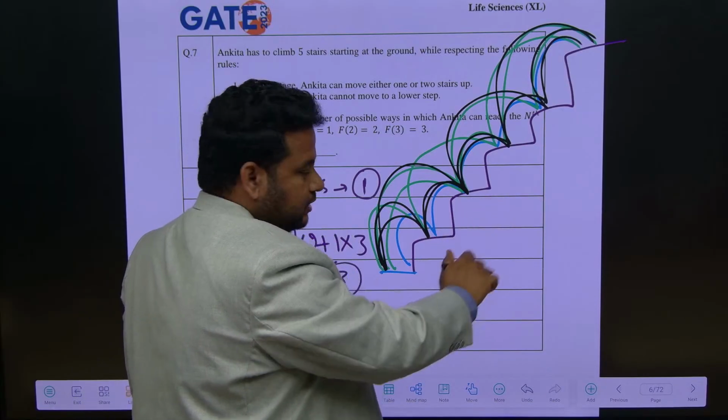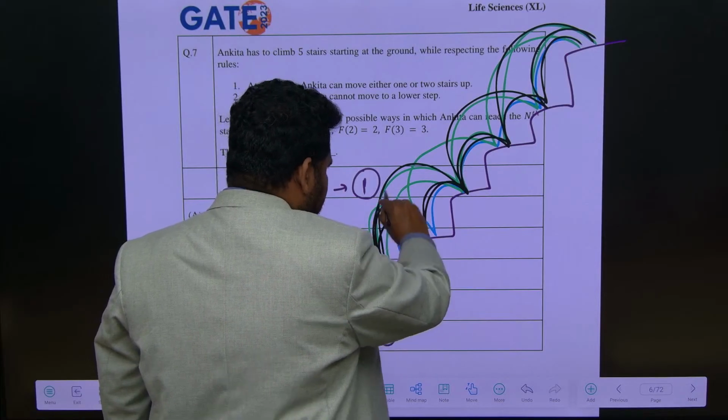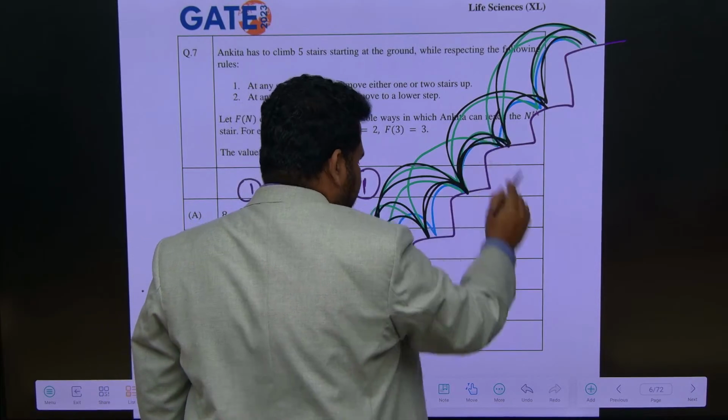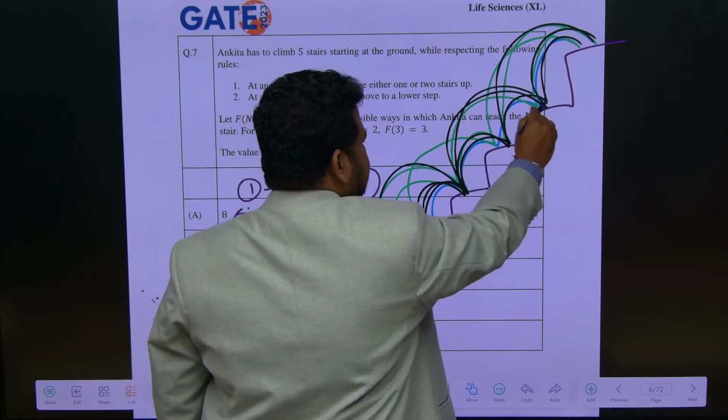3 ways it is done. Another way I can do: see, first what I will do? I will jump 2, 1, already this is done, no? So what I will do? 1, 2, okay, jump, again 1.